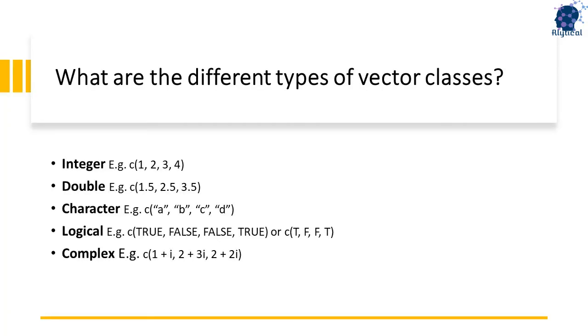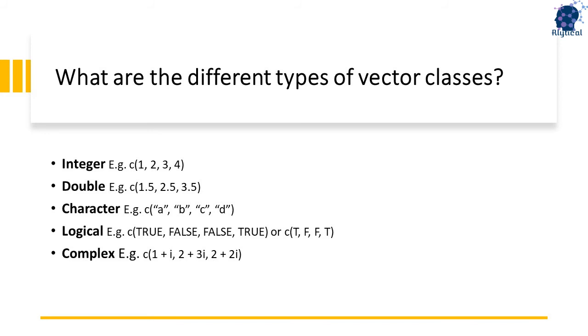We will now look at the different types of vectors. There are 5 main types of vectors that you see on the screen. The first one is integer, which we just looked at. The next type is double, which stores fractions. A simple example would be this vector that contains 3 fractions 1.5, 2.5 and 3.5.